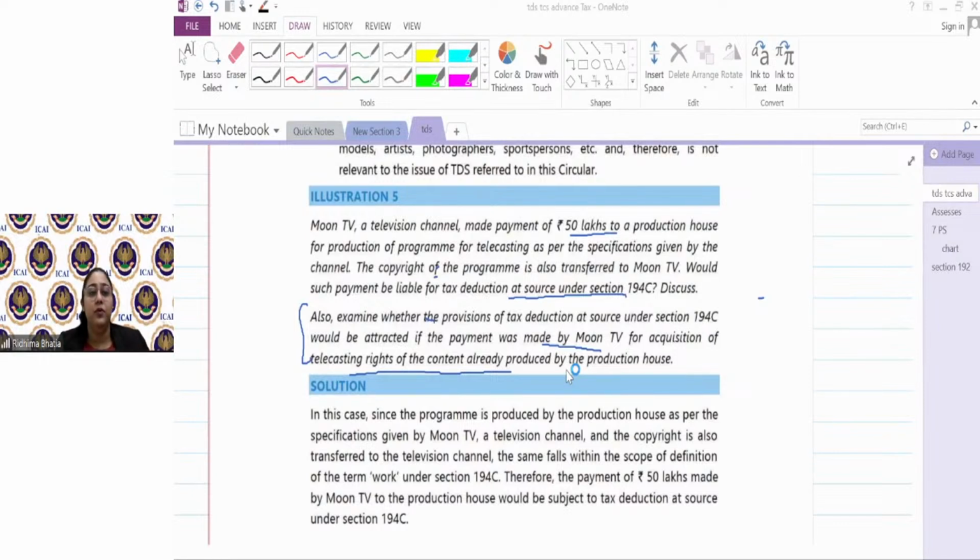But like the example of a sofa, when the sofa is already ready and I'm purchasing it, that is a payment made for purchase, not a payment made for a work contract service. Correct? Similarly, when the program is already ready, I am making payment just to get the copyright for it. That's it, purchase of copyright. So 194C is not attracted. But when a program gets ready as per the specifications or the requirements or the need, then 194C comes. Okay.